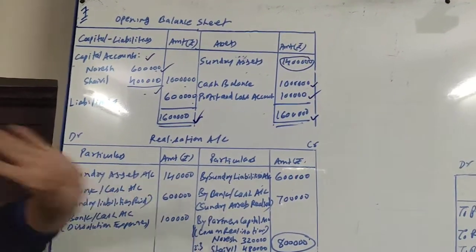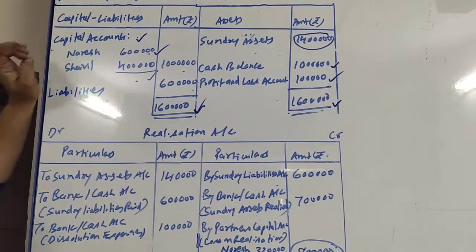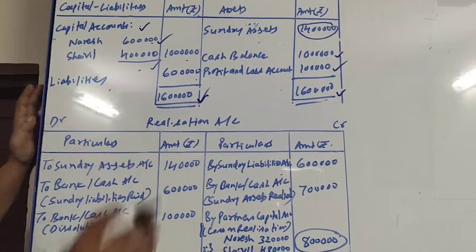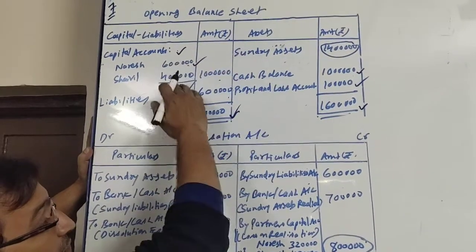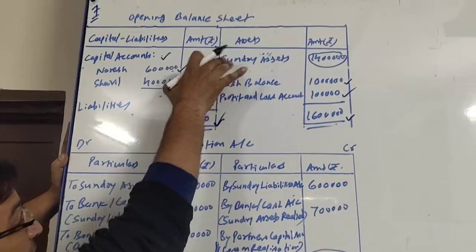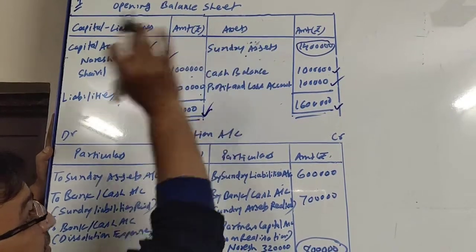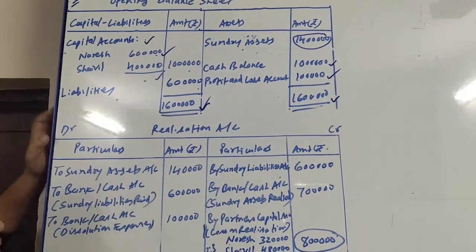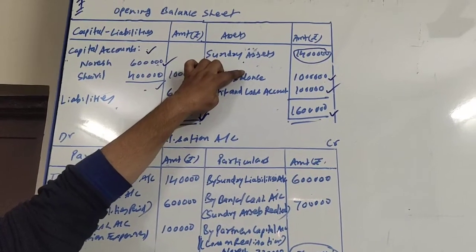I have made all three accounts. Let us see how to deal with this process. First of all, we have to close this balance sheet. We have to sort out the items of the balance sheet. First item is sundry assets, 14 lakh. We know at the time of dissolution sundry asset accounts are closed and transferred to realization account.